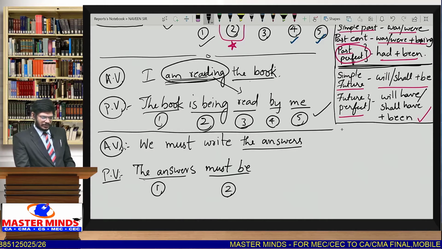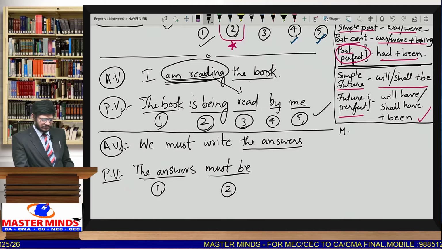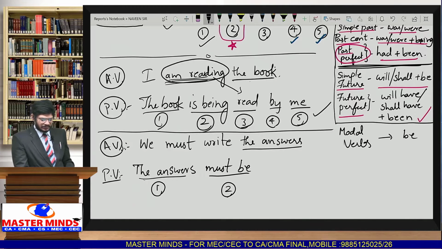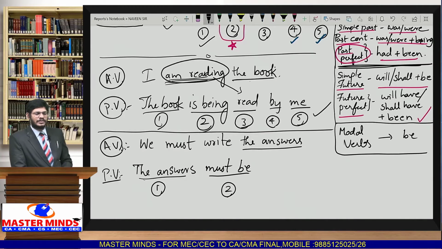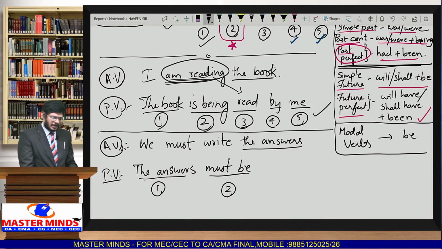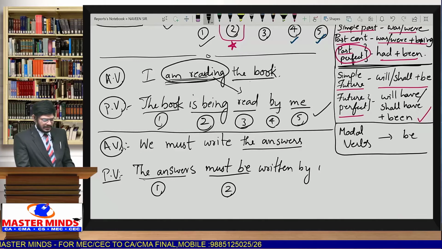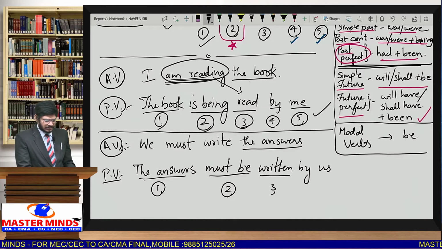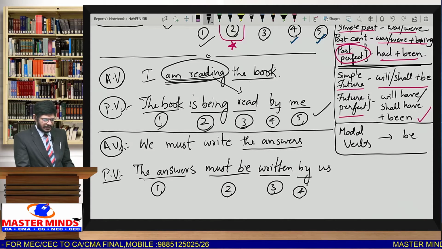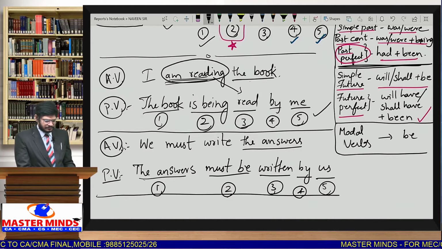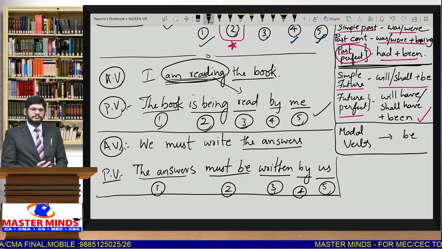As we did not get in the above table, whenever the modal verbs are given, we add the be form. Simple, you can remember this one. Whenever the modal verbs are given, we add be form. So the answers must be written by us. Written is the third step, V3 form. Fourth, by. Last step, subject as object. Very simple as it is.